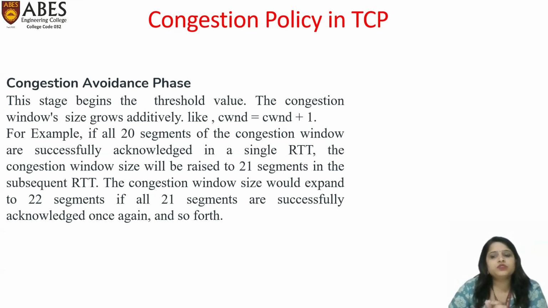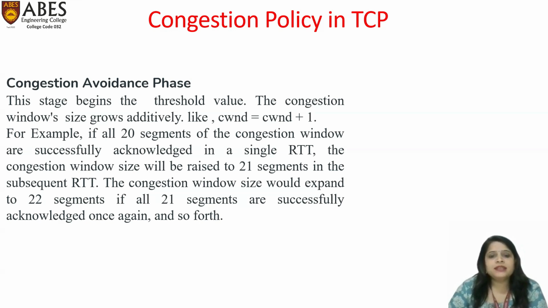When the TCP window reaches its threshold value, the slow start phase will stop, and now the congestion avoidance phase will start. In this phase, the congestion window size is increased additively, meaning we always add one to the existing TCP window size. For example, if all 20 segments of the congestion window are successfully acknowledged in a single round trip time, the congestion window size will be increased to 21 segments in the subsequent RTT.